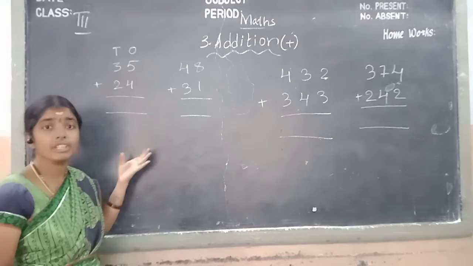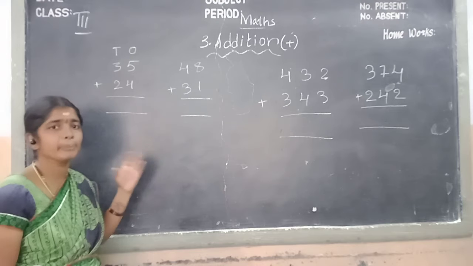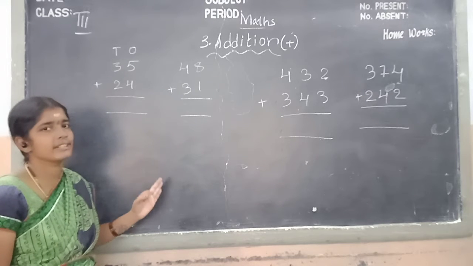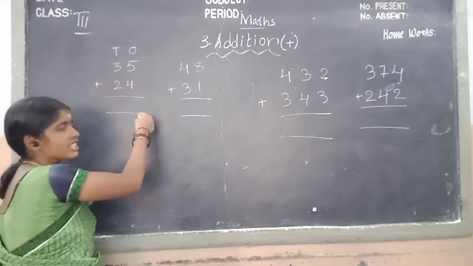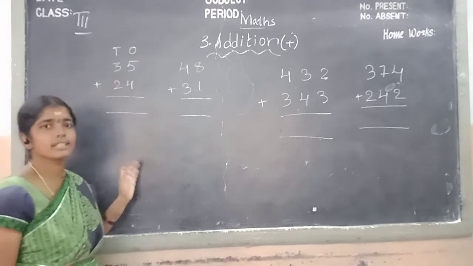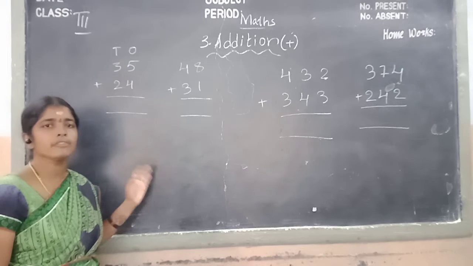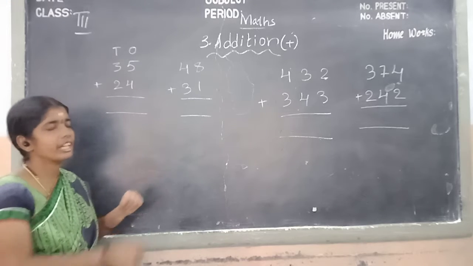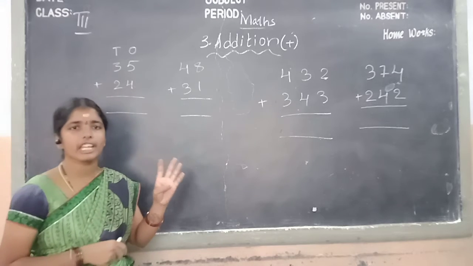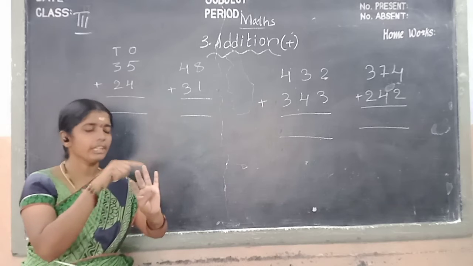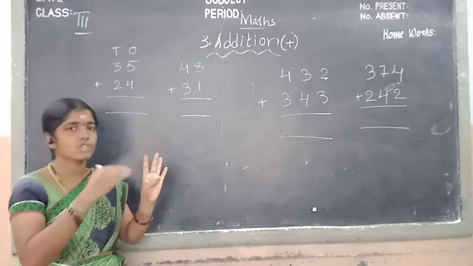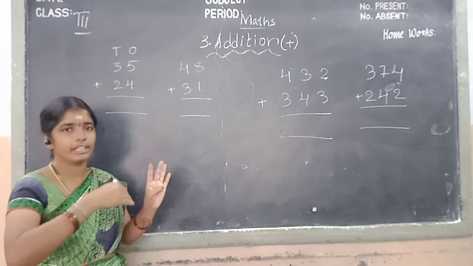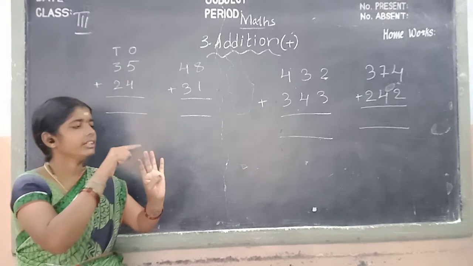With the beginning of adding, we first take the ones numbers. In this ones number, what is the first number, children? 5. Okay children, first of all, we keep the 5 in your mind and take how many fingers, children? 4. 1, 2, 3, 4. Okay children, next we count numbers after 5. After 5, 6, 7, 8, 9.